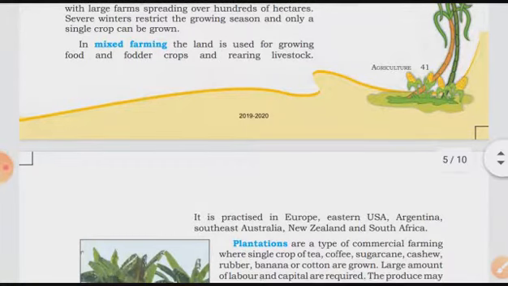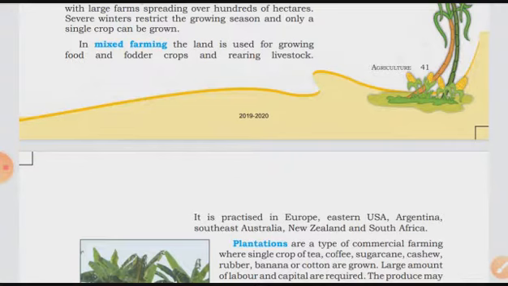In mixed farming, the land is used for growing food and fodder crops for rearing livestock. Whatever land is there is used mainly for growing food and fodder crops for rearing animals, whatever animals are being reared by farmers and herders. For them, the fodder is also produced.